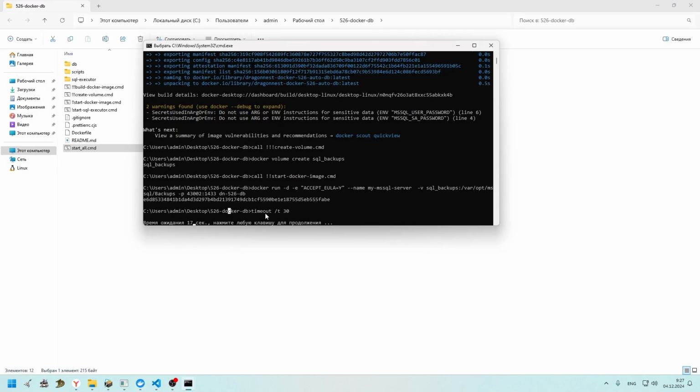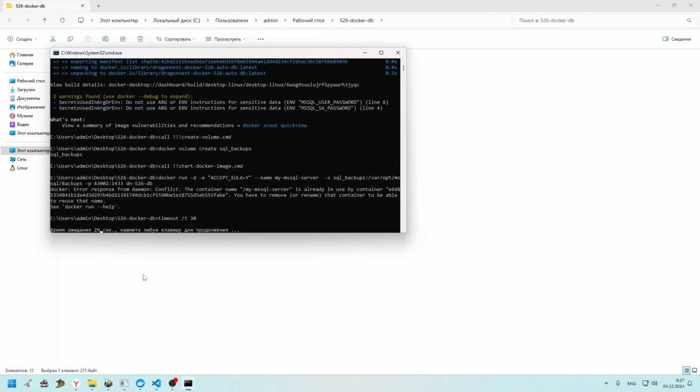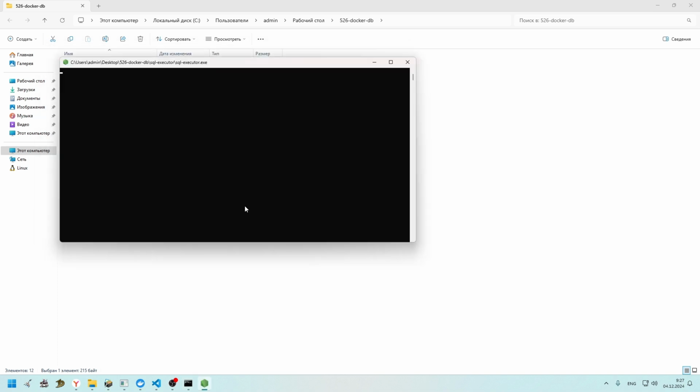And then we are waiting for a timeout because the SQL image needs some time to start the project, to start the database. I should restart, or maybe I should just press enter. Yes, it's okay. Processing tables query.